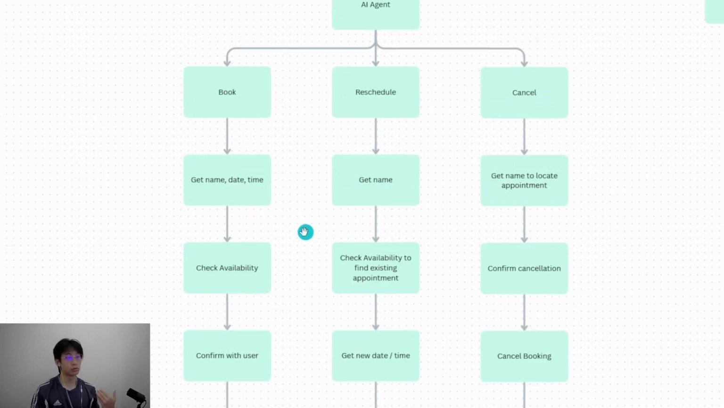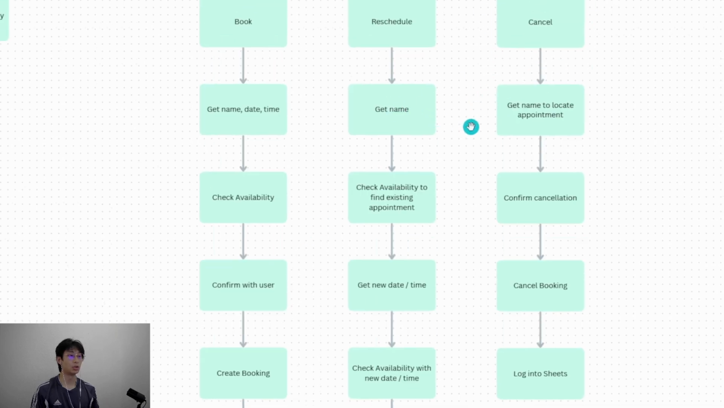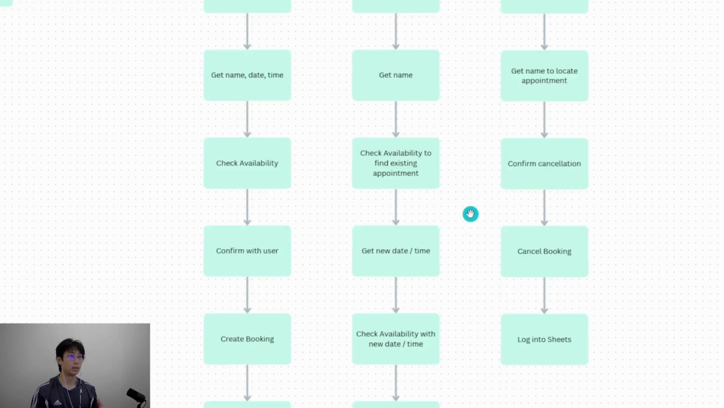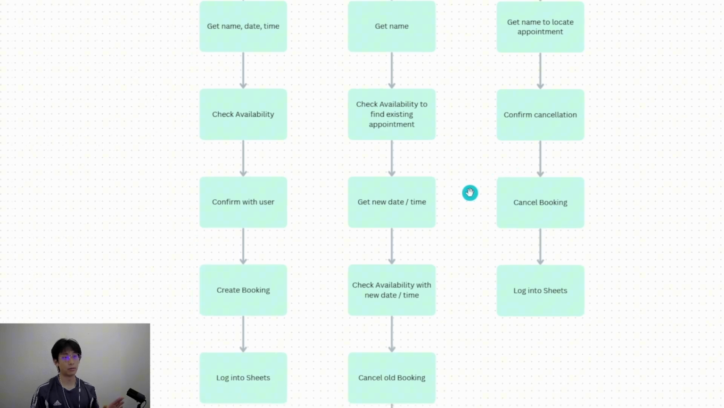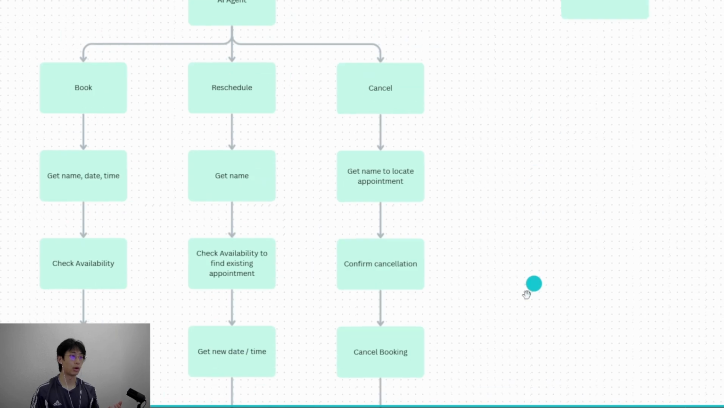Now, if the user wanted to reschedule or cancel an appointment, it will only require their name to locate their current appointment in the database and go ahead and reschedule or cancel that appointment by locating their existing event ID and finally log them into Sheets as well.